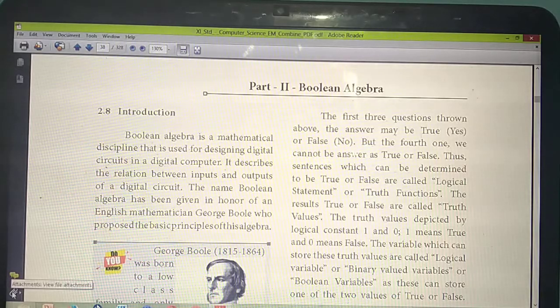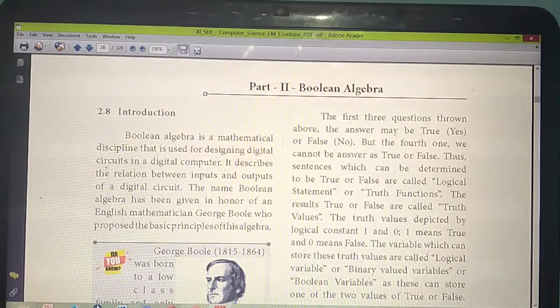Similar to that, if a circuit has input and output, the relation between the input and output is what we call Boolean algebra. Understand? The name Boolean was given by an English mathematician, George Boole. Based on his name, it is called Boolean algebra.